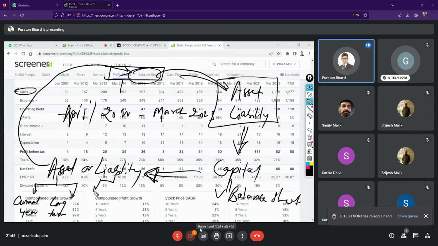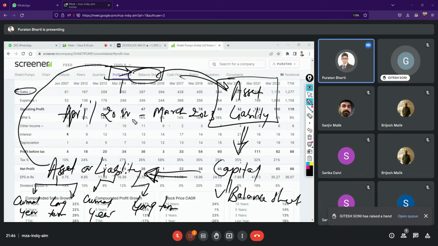It could be a liability which you have to clear between April 2022 and March 2023. So for the current year also, it will reflect in the balance sheet. And you will have a long-term liability, which you have to pay not in this year but in the next year.